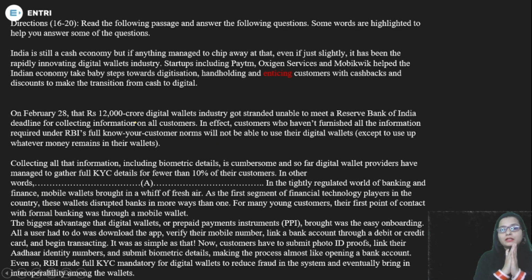Now we have the question from the passage. That means you have a passage, you have to read it. So what you need to do, just pause the video and read the passage thoroughly, with full concentration, and then let's go to the question. So I hope you have read the passage, and now we have the first question.